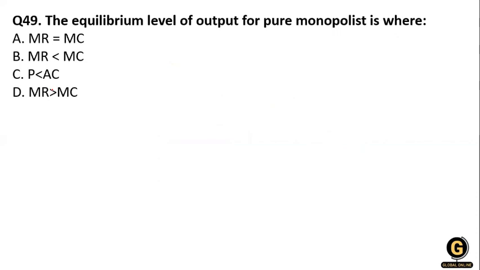The next one: the equilibrium level of output for a pure monopolist is where? In equilibrium, you know that the equals sign comes. The options are: MR equals MC; MR is less than MC; P is less than AC; and MR is greater than MC. So what will be the right answer for the equilibrium? It is option A, MR equals MC. Clear?